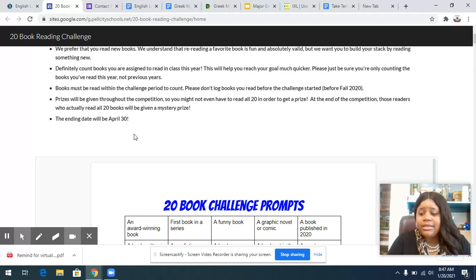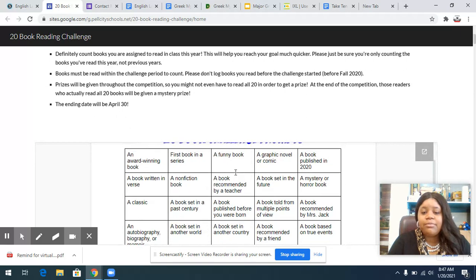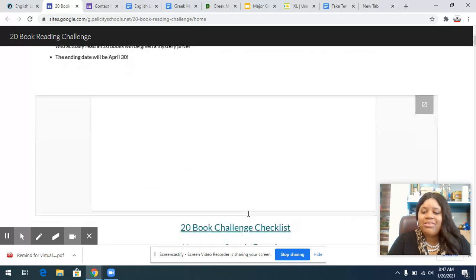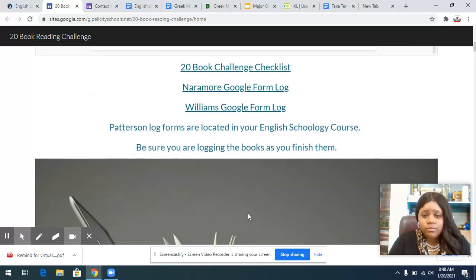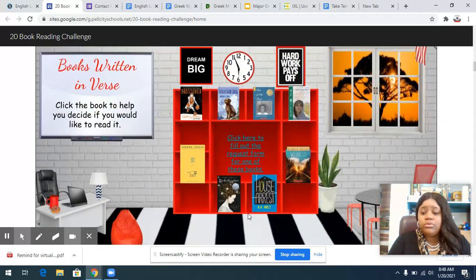So prizes are going to be given. The challenge ends April 30th. And here you'll see the prompts. Just to name a few of them: a funny book, a graphic novel, a book published in 2020, a mystery book. And if you're confused about how to find these types of books, if you go down here, then there's rooms. All of these rooms are labeled by the categories, and it says books written in verse.